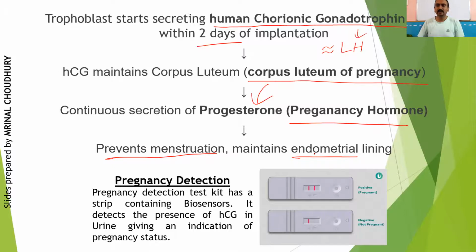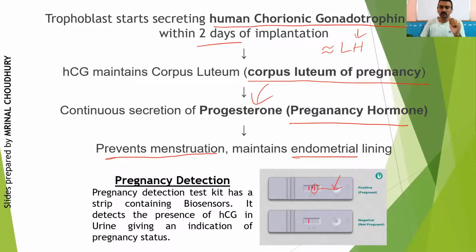So if HCG is present in urine, a small drop of urine put at this particular point can pass through a small capillary tube inside and reach this area where certain reagents are present that react with HCG and give you a strip like this. If the strip is present, you can understand that it is a positive pregnancy because HCG is present. If it is not there, then you can say it's a negative pregnancy.